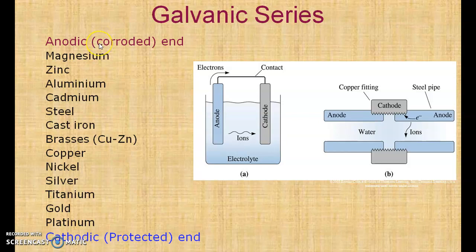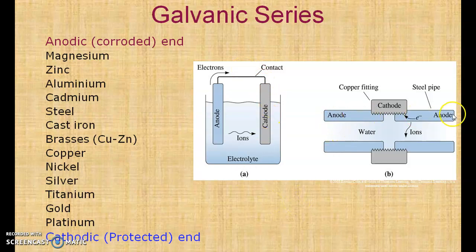So you can see that this galvanic series also has two ends, the anodic end and the cathodic end. Towards the anodic end, there are metals which are more prone to corrosion, and towards the cathodic end, there are nobler metals. We can see one example here. Here you can see there is one anode and one cathode. An anode undergoes anodic oxidation and the electrons are transported towards the cathode.